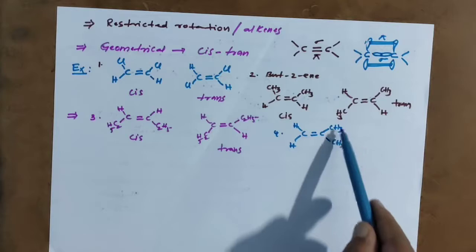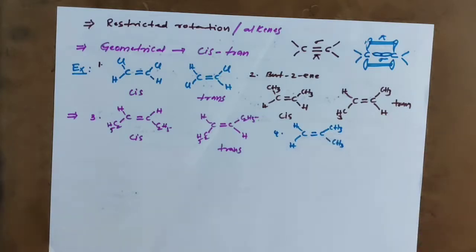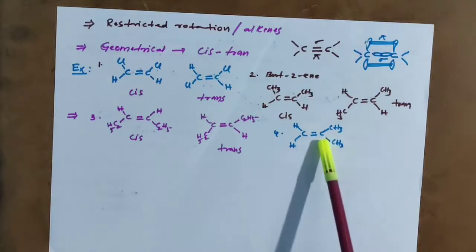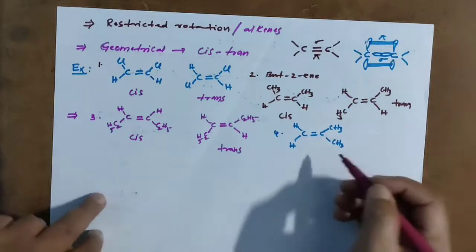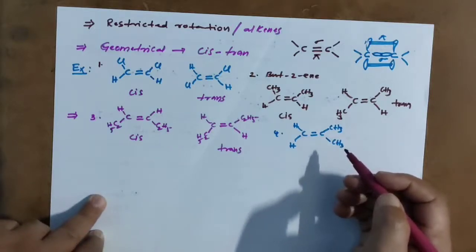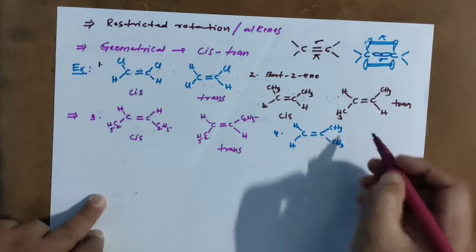That will not show geometrical isomerism. This means the two groups on each carbon must be different.